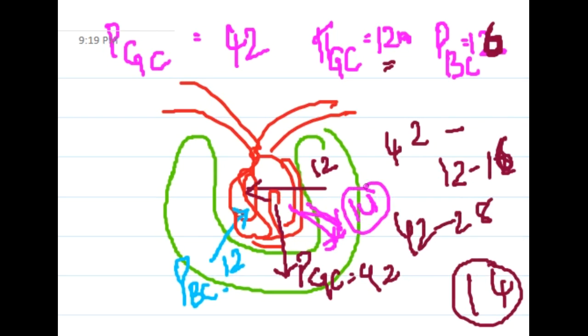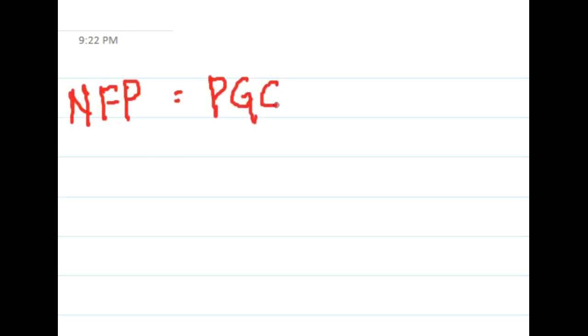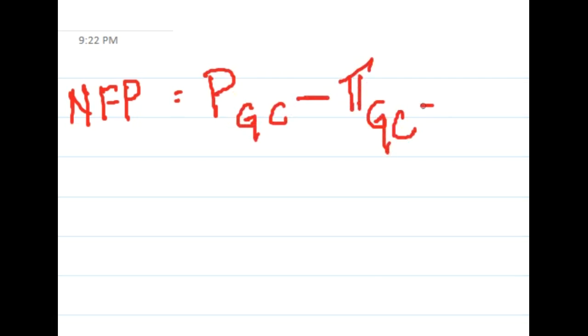Okay, this is one way of calculating it, by drawing this graph based on Starling's forces, the hydrostatic pressure and osmotic pressure changes. Instead of that, you can also remember the net filtration pressure formula. Net filtration pressure is equal to hydrostatic pressure of glomerular capillaries minus osmotic pressure of glomerular capillaries minus hydrostatic pressure of Bowman's capsule.